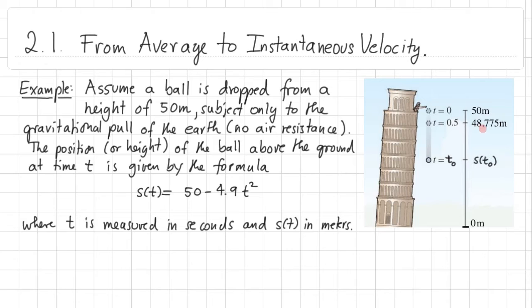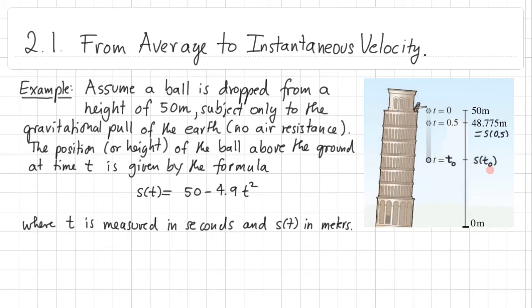So this 48.775 meters is really nothing other than s of 0.5. That's the meaning of this formula. And in general, at some time t sub 0, s of t sub 0 represents the height of the ball above the ground.